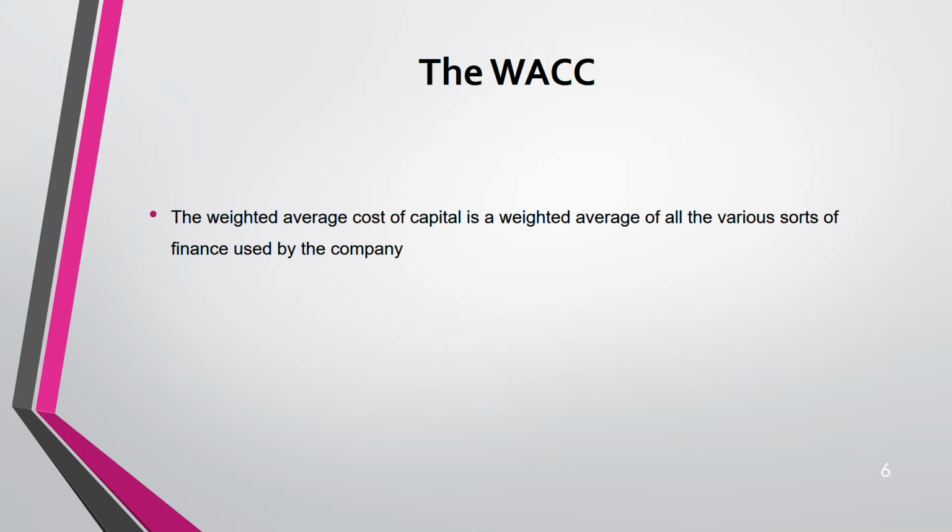Now comes the WACC. WACC stands for weighted average cost of capital. That means it's like an average for all the sources of finance used in the company. Only two sources of finance: one is equity, one is debt. But what portion of debt is used, what portion of equity is used, that is what WACC calculates. That's why you will always see your WACC is in between your cost of debt and cost of equity. Cost of equity will be the highest, cost of debt will be the lowest, WACC will be in between these two. Always.